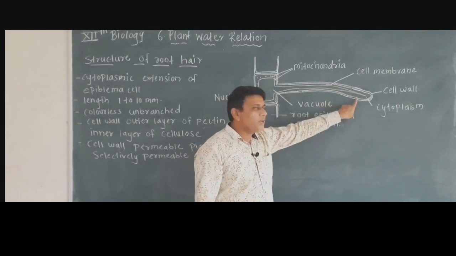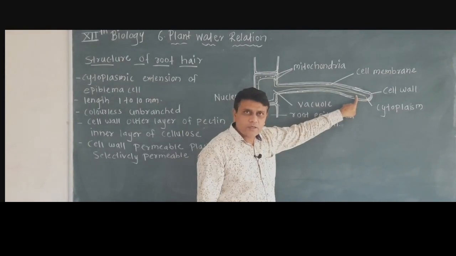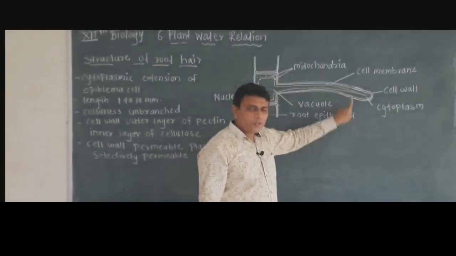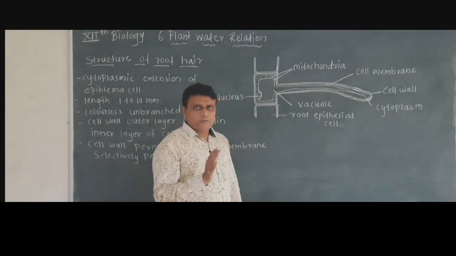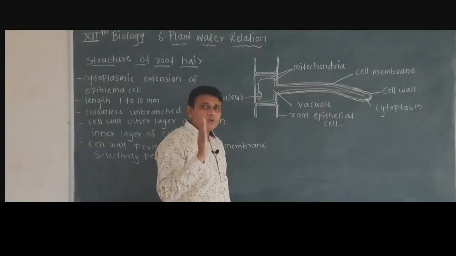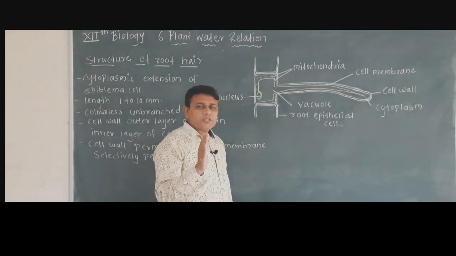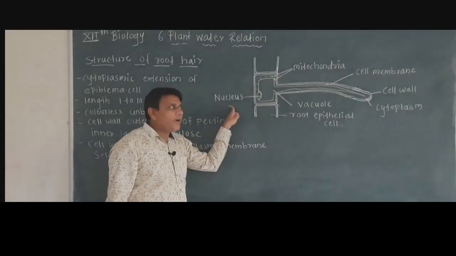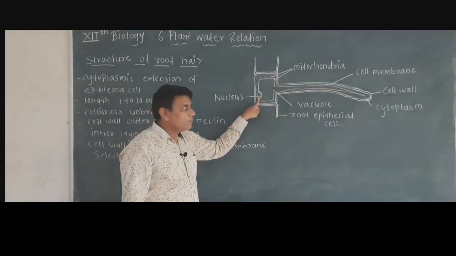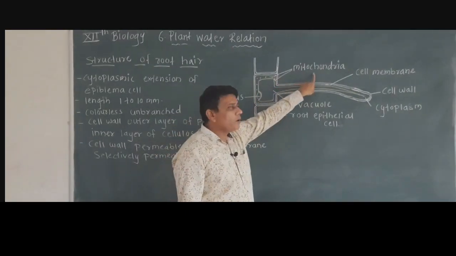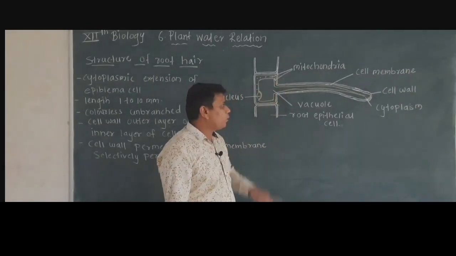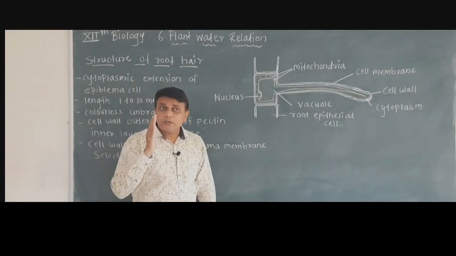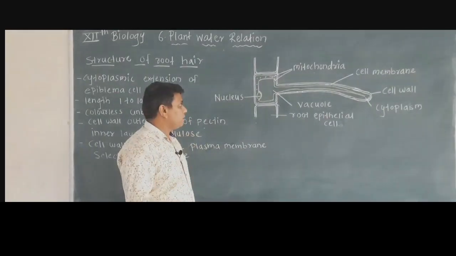Inside the cell membrane, cytoplasm is present, and inside the cytoplasm a large vacuole is present. This vacuole stores minerals as well as water. Then a prominent, well developed nucleus is present. A root hair also shows the presence of mitochondria. Here we can see mitochondria, and these mitochondria are used for the process of respiration.